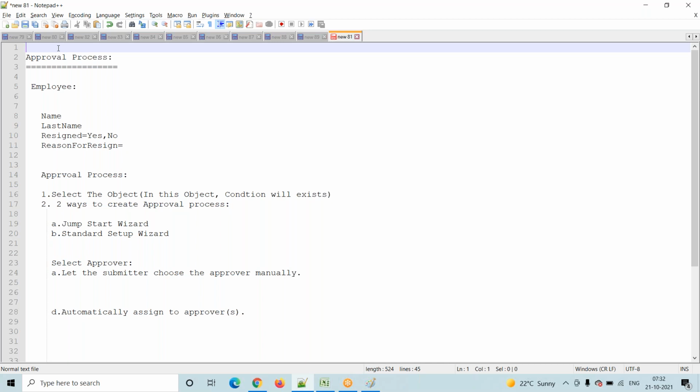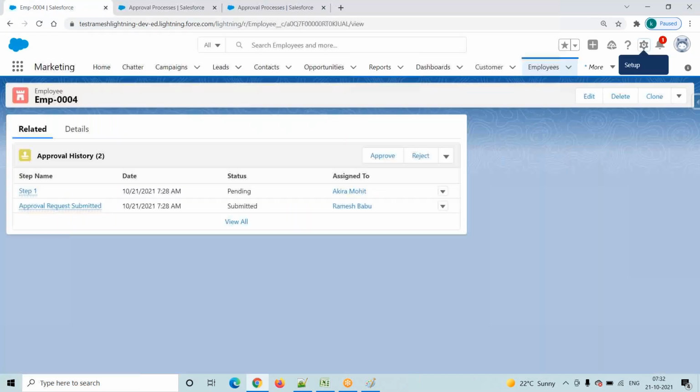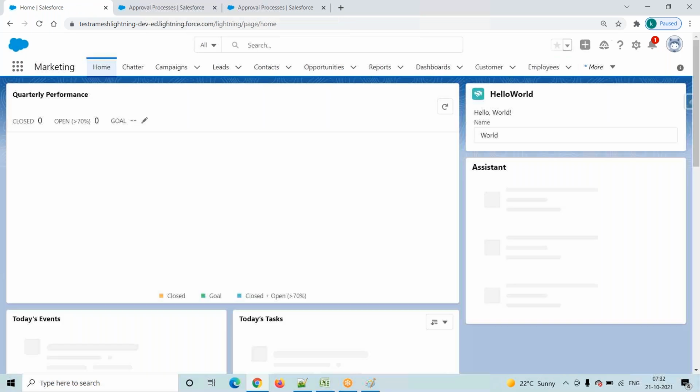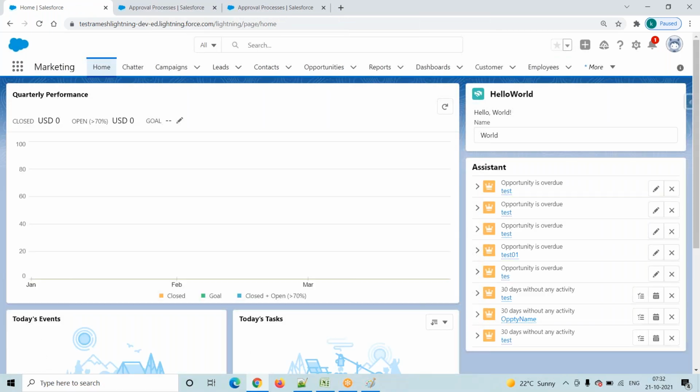How will we send it? We will click on the Submit for Approval button. Then that means he is sending his resignation information to the manager. So the manager will receive it. Where will he receive it? He will go to the home tab and find the records pending for his approval.